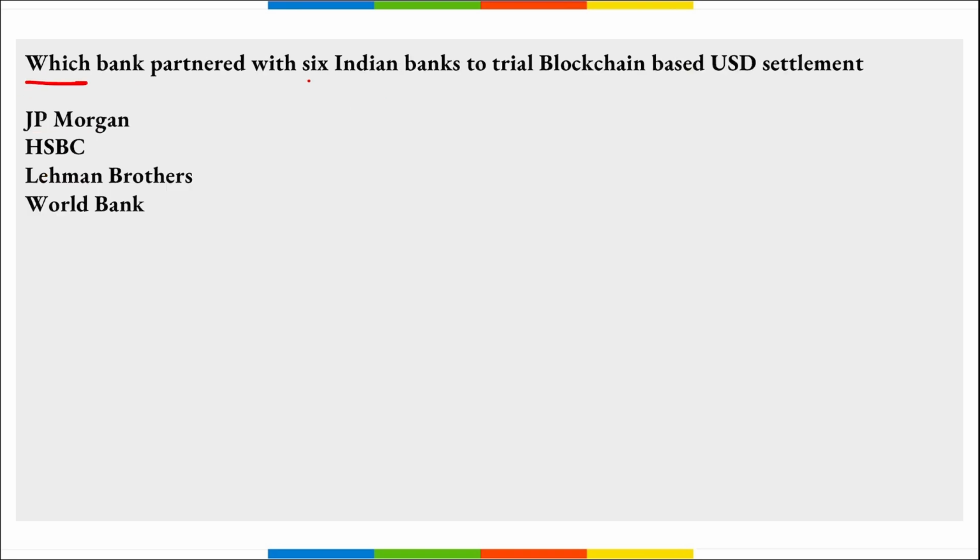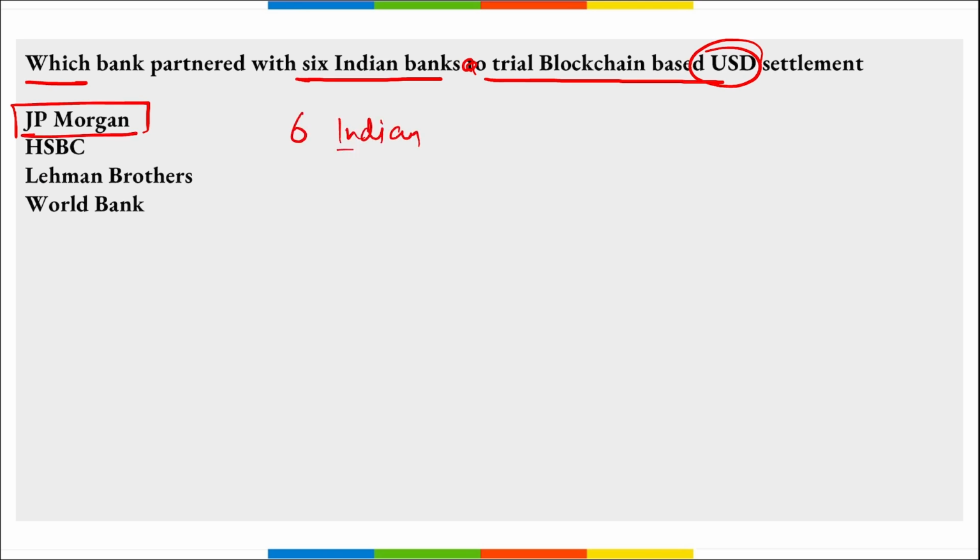Next, which bank partnered with 6 Indian banks for the trial of the blockchain based USD settlement? It is JP Morgan, right? JP Morgan has partnered with 6 Indian banks to trial the blockchain based USD settlement method. These banks are HDFC Bank, ICICI Bank, Axis Bank, Yes Bank, and IndusInd Bank, and JP Morgan's own banking subsidiary at GIFT City, right?